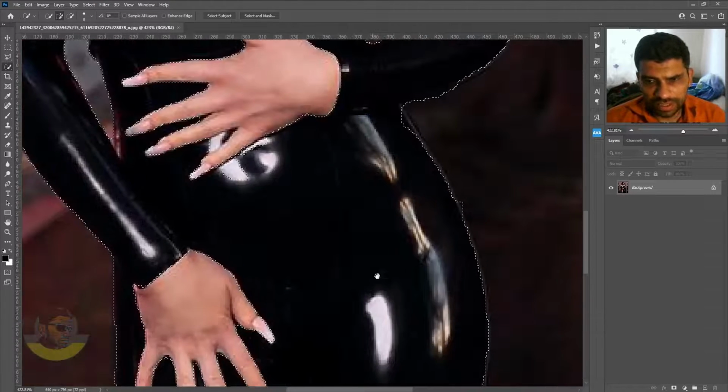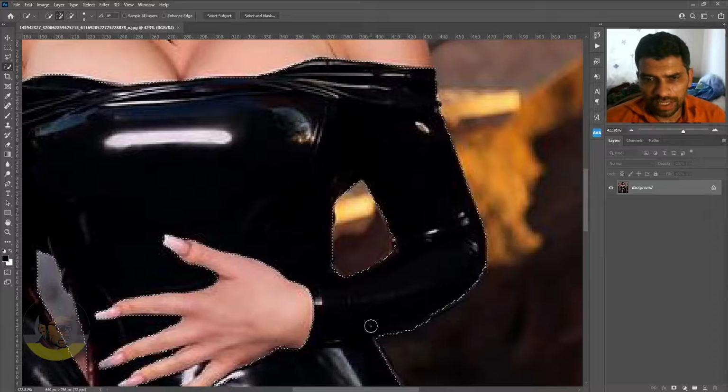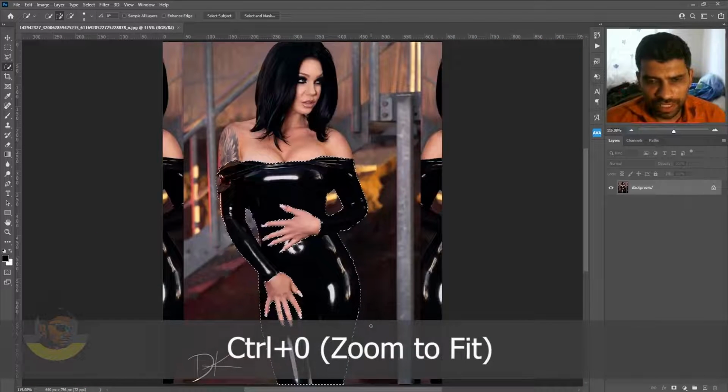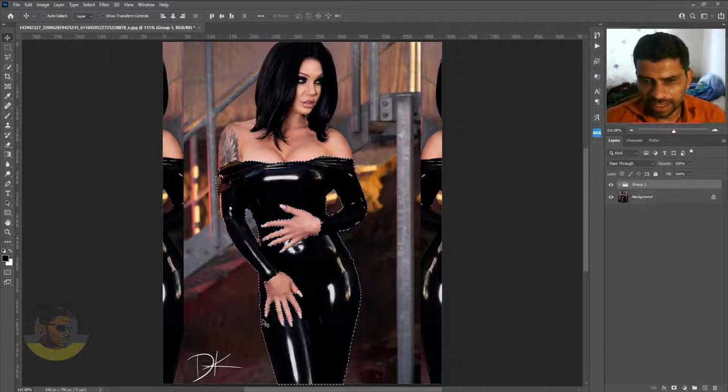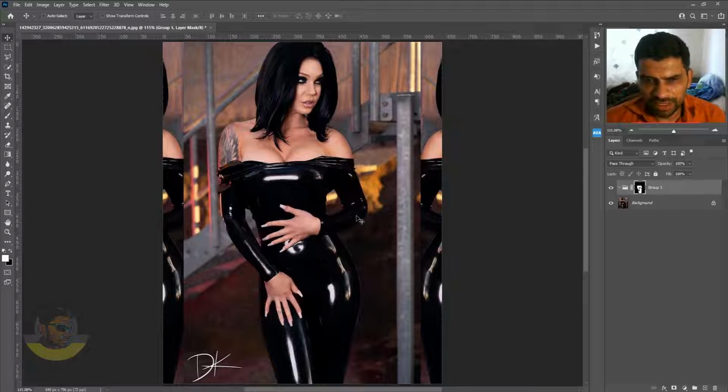I think this is okay. A little needs to be subtracted from here and a little needs to be added from this location. Okay, that's fine. I will press Ctrl 0 to zoom to fit in. Now create a new group by clicking the create a new group icon in the layers panel. Make sure the selection is still active and click add a layer mask. A layer mask is now created from the black suit.